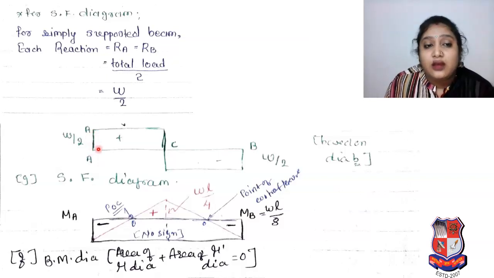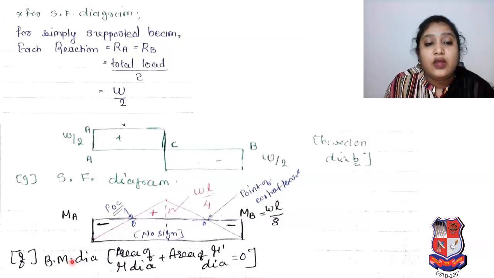So we will draw the diagram of shear force. Here W by 2 in upward, so it is positive. There is no load between A to C, so it is a straight line. There is a load W, so your W by 2 is here, and here also W by 2, but here it is negative. Then again no load between C to B, so it is a straight line, and here your diagram will end, and it is W by 2, whatever reactions we have calculated. So the shear force diagram we have drawn.